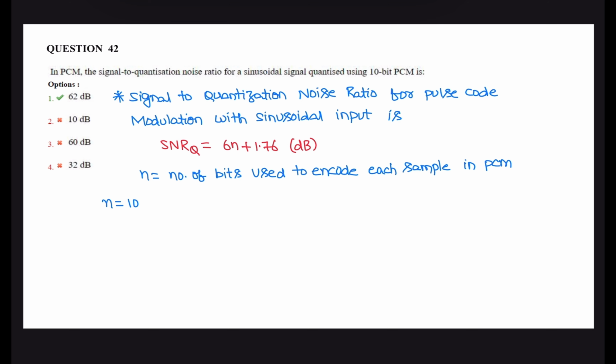Now the signal to quantization noise ratio is 6 into 10 plus 1.76, that is 61.76 dB, approximately 62 dB. The nearest option is 62 dB.